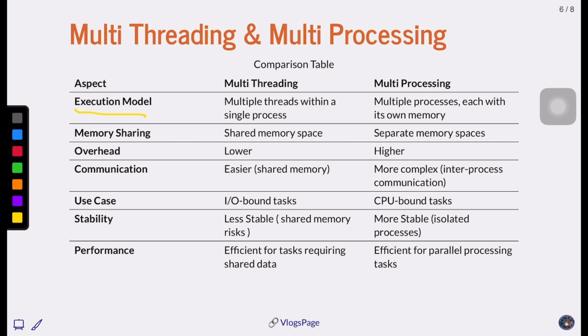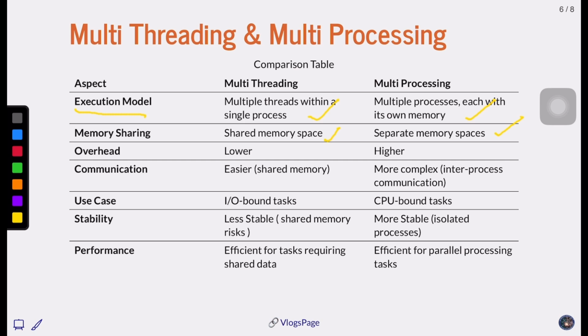Execution model. Here multiple threads run within a single process. That's what we have seen. While multiprocessing has each process in its own memory space. Since threading has only a single process, it has a shared memory. However, multiprocessing has separate memory spaces.